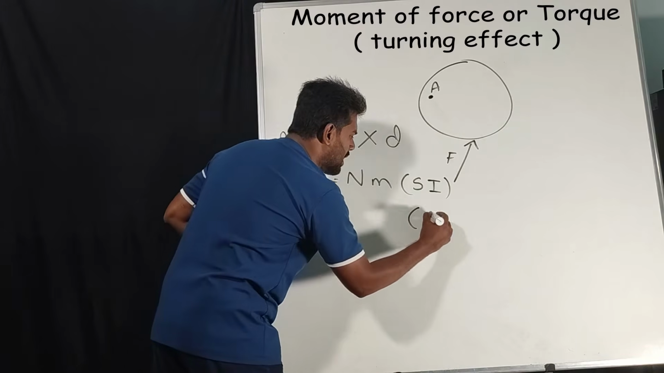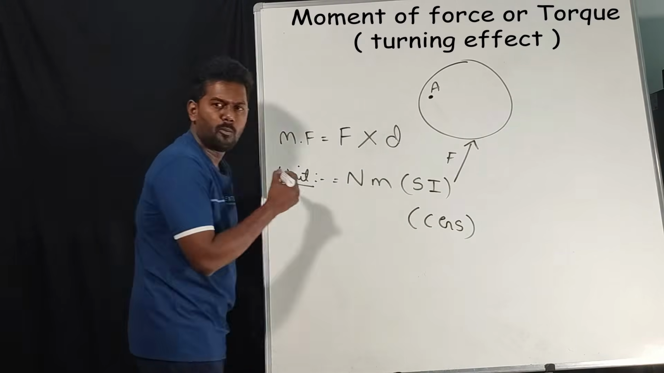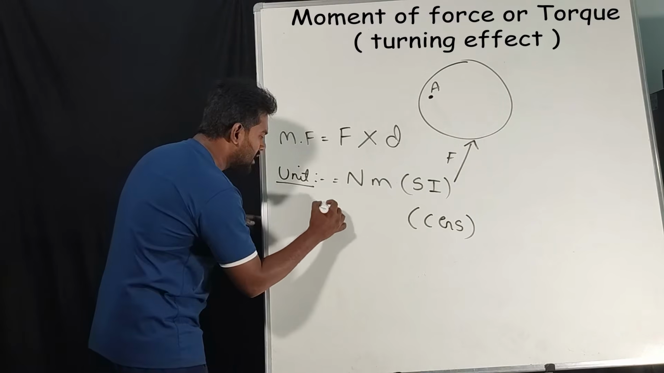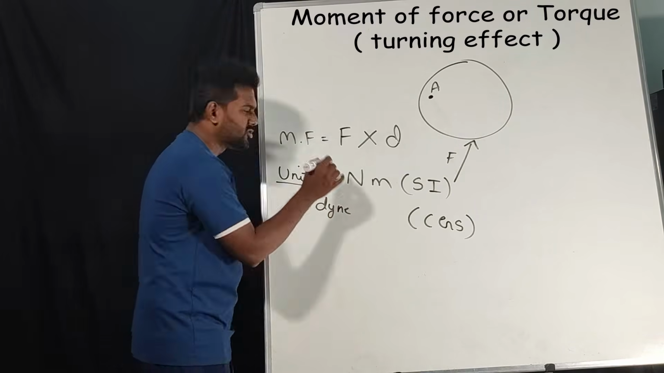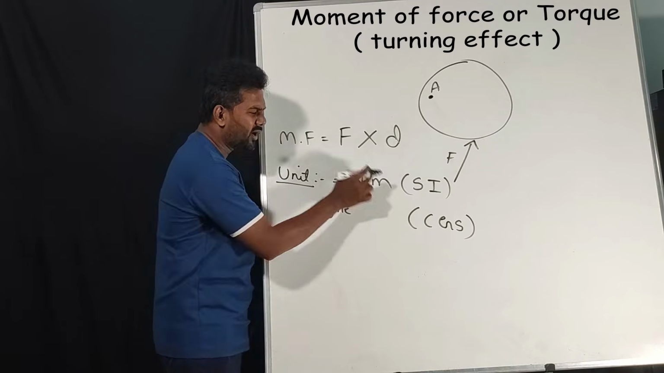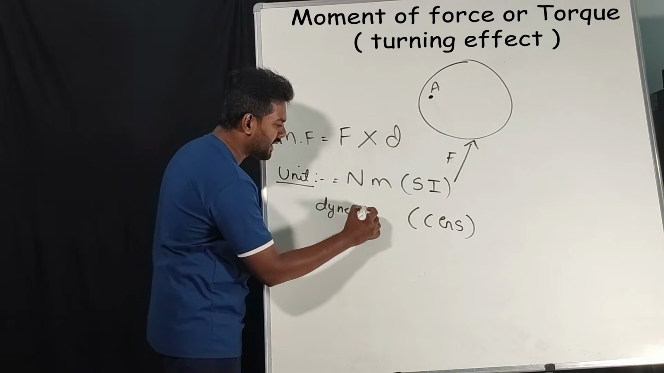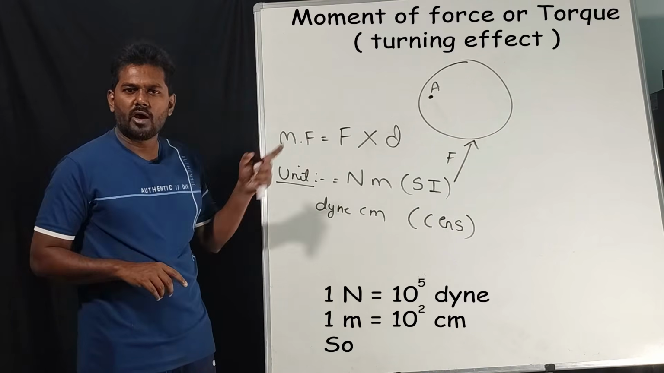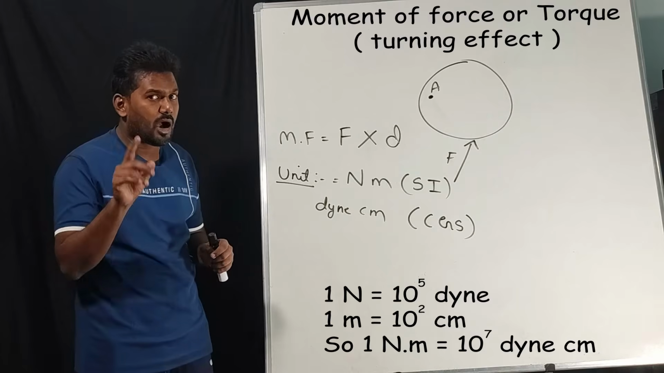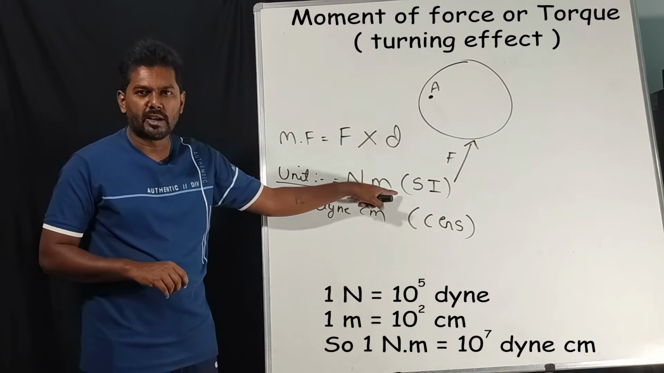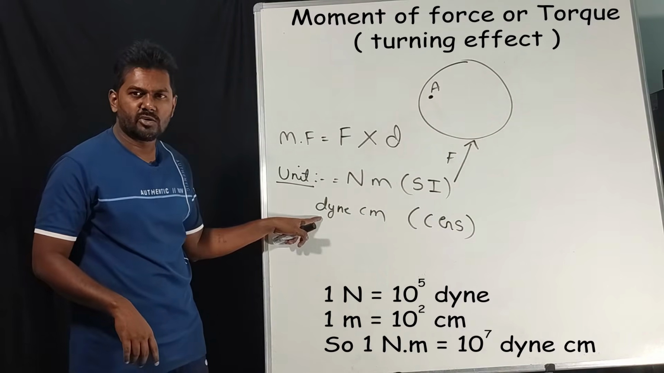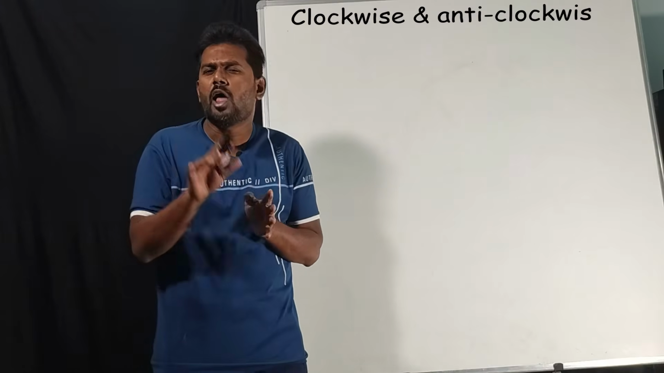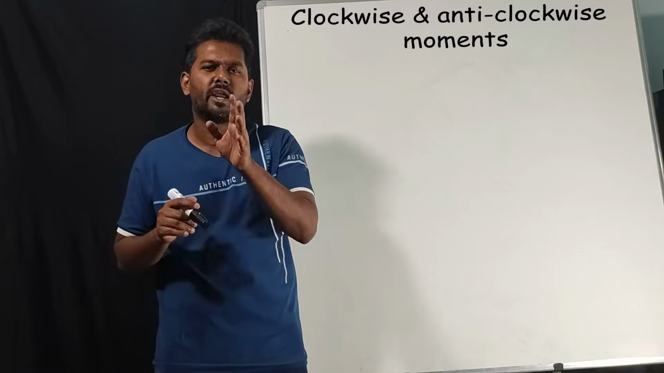Then what about the CGS unit of moment of force? What is the CGS unit of Newton? It is dyne. What is the CGS unit of meter? That is centimeter. That's it. So what is the SI unit of moment of force or torque or turning effect of a body? Newton meter. That is the SI unit. The CGS unit is dyne centimeter. That's it. Now we'll see clockwise and anti-clockwise movements in moment of force.